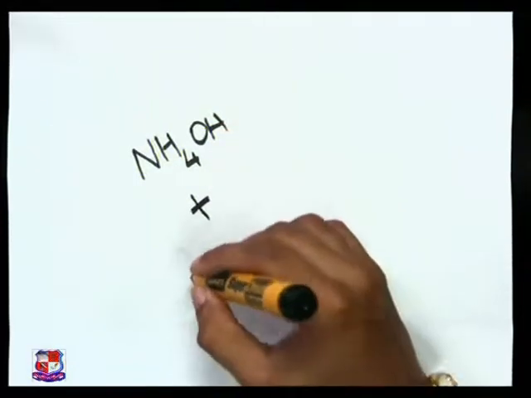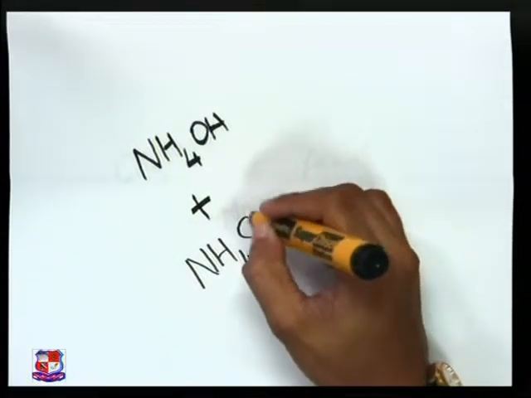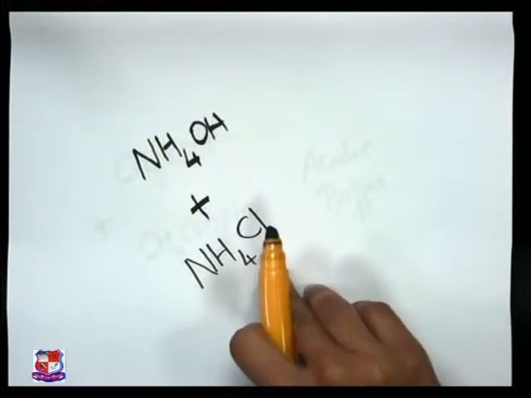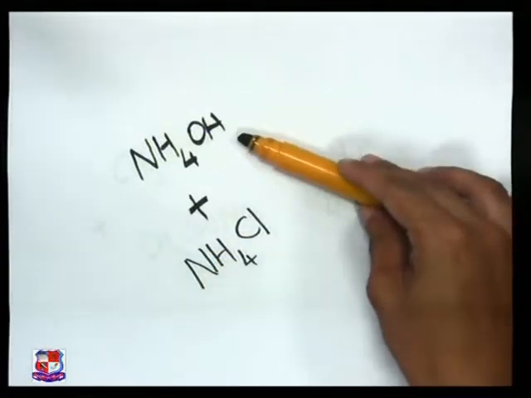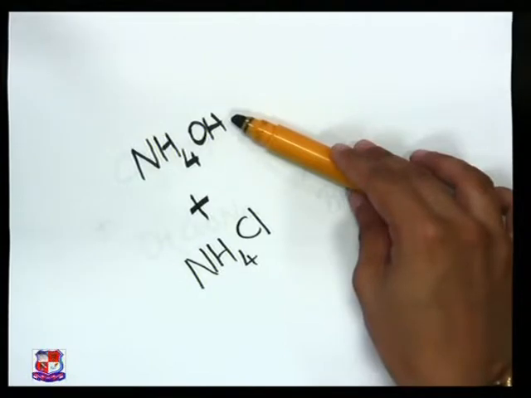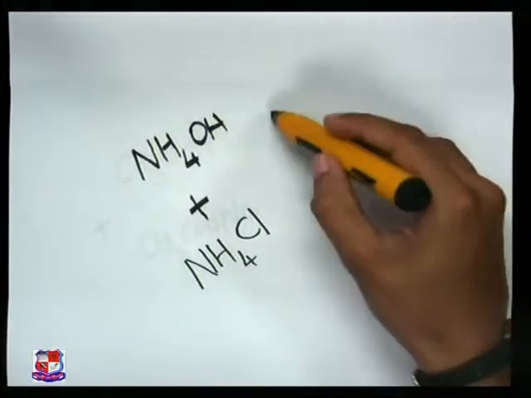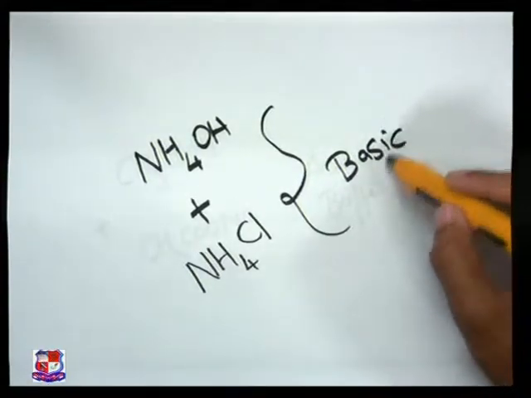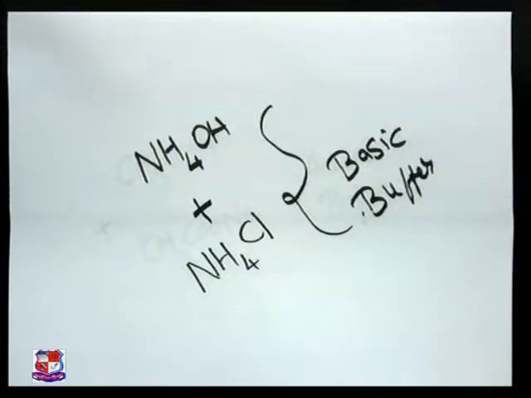It means I am going to mix it with NH4Cl salt. How is this NH4Cl formed? It is formed by mixing ammonium hydroxide, that is a weak base, with a strong acid, that is HCl. So this is the example of your basic buffer. This one has to be kept in mind.